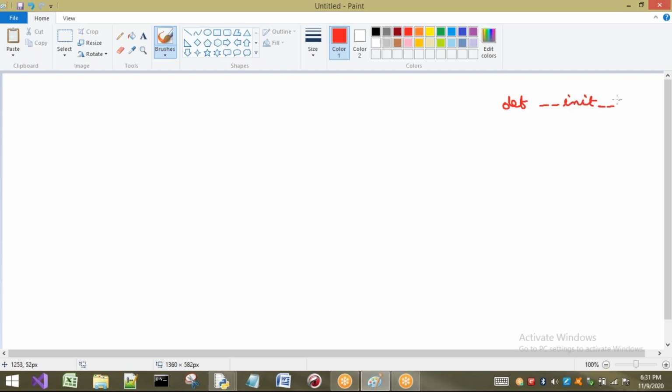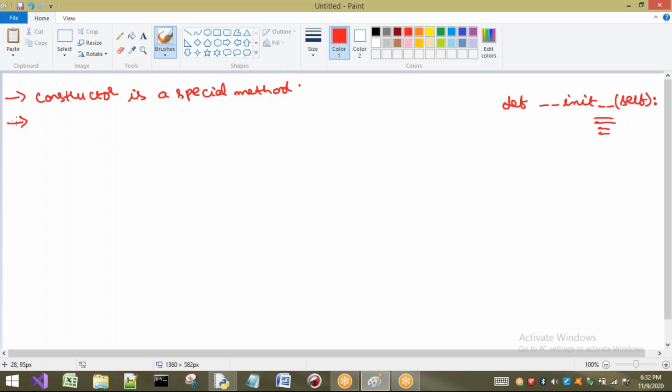In this way, we are going to add in the brackets at least one parameter, that is self. Okay, right. The first point is what we call a constructor. A constructor is a special method. So it looks like a method, but it's a special method. This is the first point you have to understand.